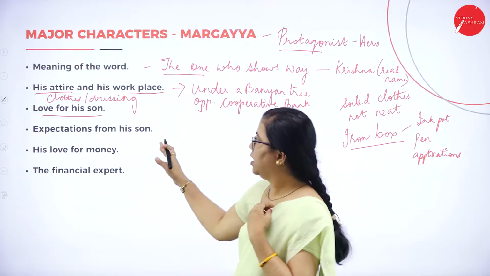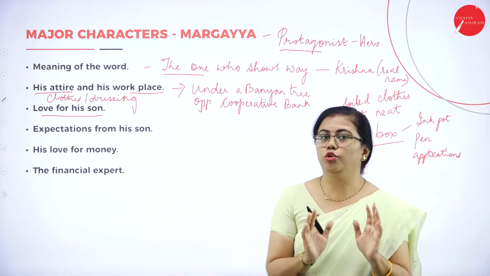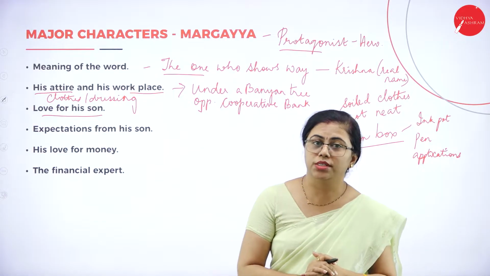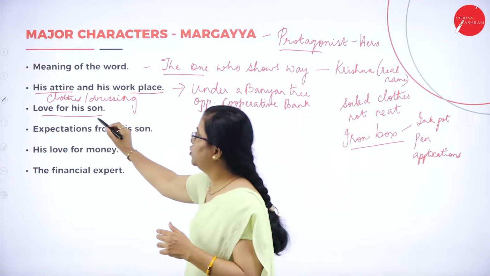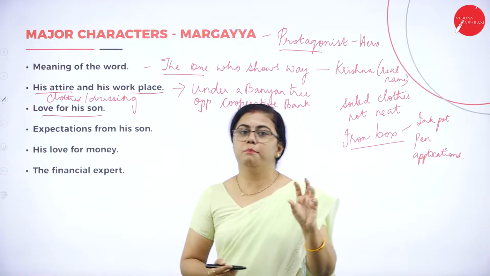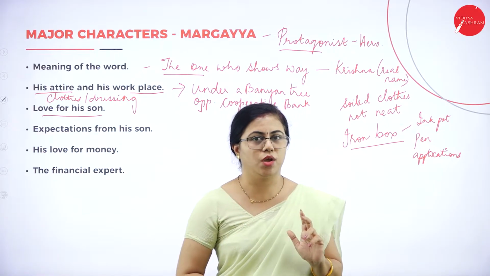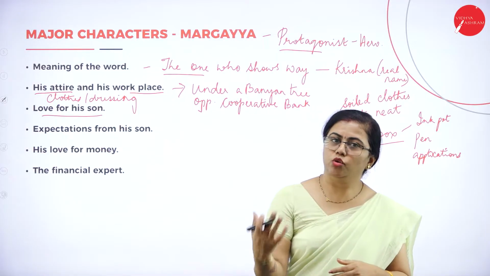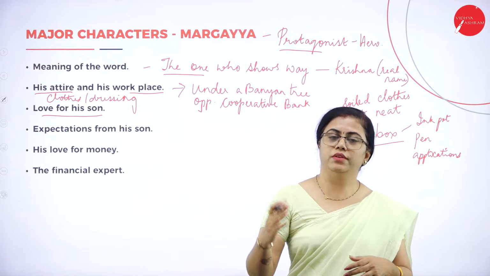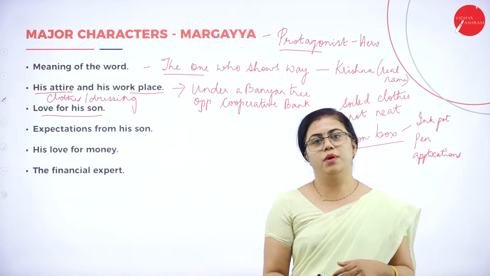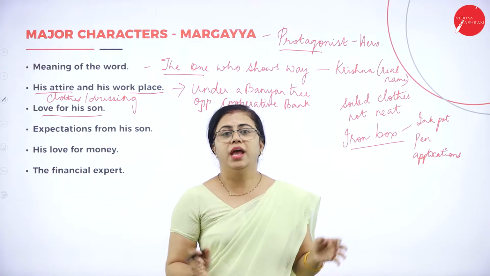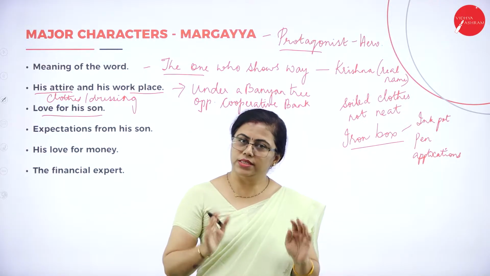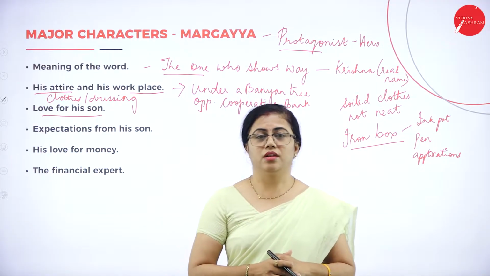So here, how do you show that Margaya expressed love towards his son? This love towards his son can be mentioned only when you're writing for 5 marks. He loved his son the most. Even though the son does a lot of mischief and troubles him so much, and he throws Margaya's account book into the gutter, still Margaya loves his son.